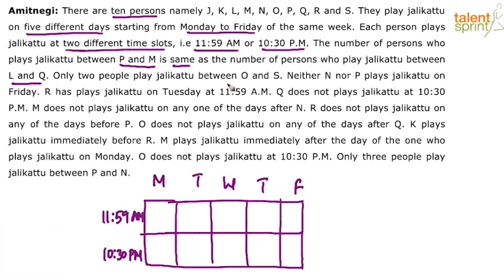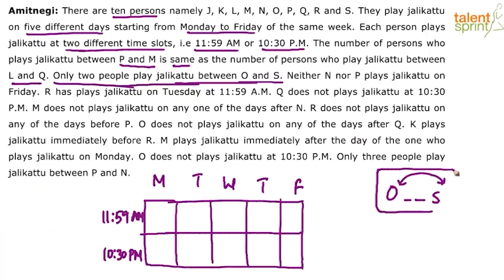Only 2 people play Jallikattu between O and S. You can pictorially represent all these things. So O dash dash S, and again it can be interchanged. So that's one point: only 2 persons between O and S. It can be O dash dash S or S dash dash O.